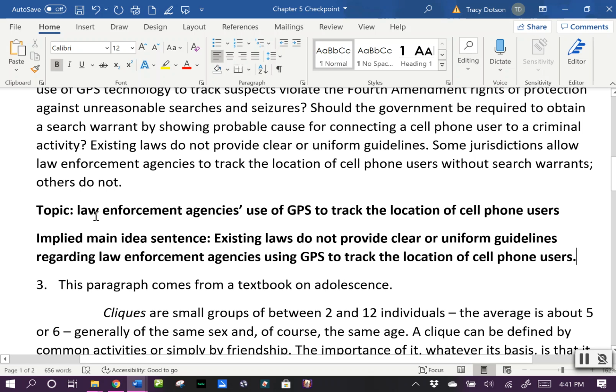Okay, so here we got our topic in there, and then the most important part we're talking about with existing laws.